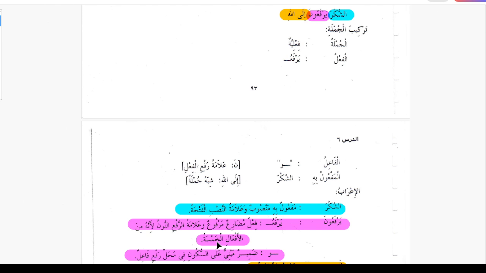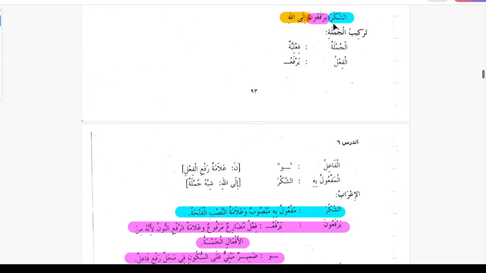Huma, hum, anti, antuma, antum. Like in this case, yarfa'una, so yarfa'ani, yarfa'una, tarfa'ani, tarfa'una, tarfa'ina. So all those five verbs, they are called af'alul khamsa. And waw is the dameer mabni ala sukun fi mahalli rafa fa'il, and waw is the fa'il here.